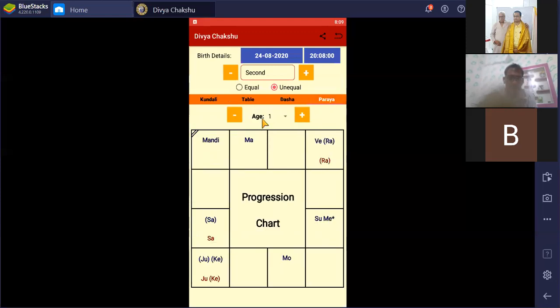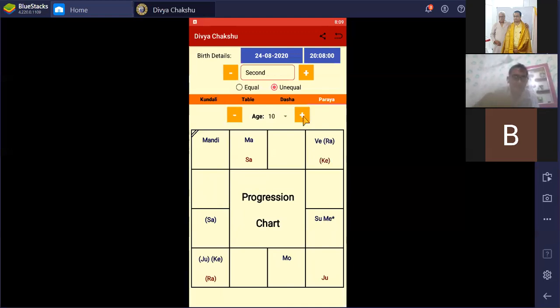Suppose this is age 1, because I am taking the 2020-24 August date. If we just press plus here, what will be the progressive Jupiter? This is the progressive Jupiter, Ketu, Saturn and Rahu, and this is the natal Saturn, Ketu, Jupiter, Rahu. So at 2 years Jupiter has shifted over there, at 3 years Jupiter has shifted over there. Like this, are you seeing that Jupiter is shifting along with Saturn and Rahu, Ketu also.